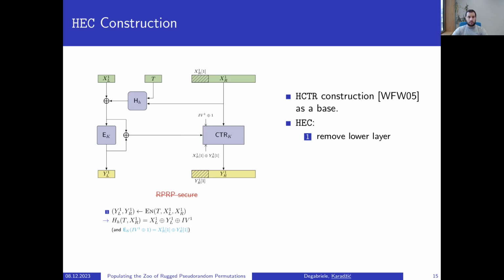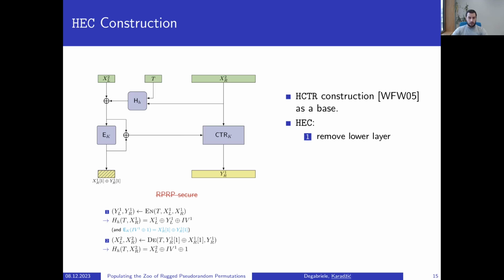Then the adversary makes its second query, which is a deciphering query. For the left input, it puts exactly this XOR of the two blocks from the first query, and for the right input, it leaves YR1. Then one can express now the hash of the T and XR2 with the following equation.